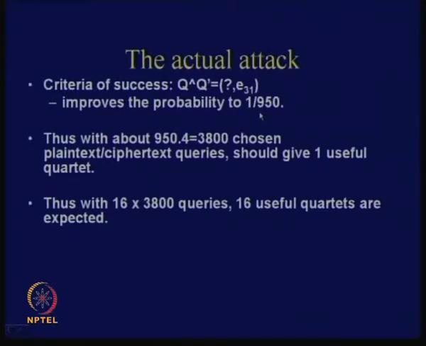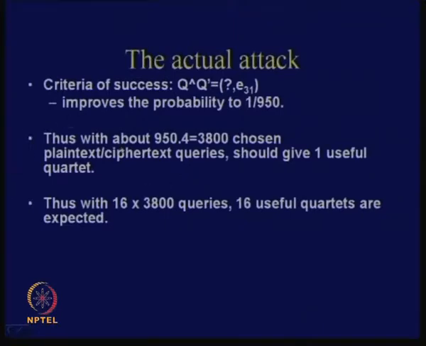Note how many queries you are doing for one boomerang effort. You are actually doing 4 queries. So if you obtain 950 quartets, then for obtaining those quartets you have to do 4 encryption or decryption queries each, 4 chosen plaintext or ciphertext queries. In total you do 950 into 4, that is around 3800 chosen plaintext or ciphertext queries. And this should give you one useful quartet. That is the idea.